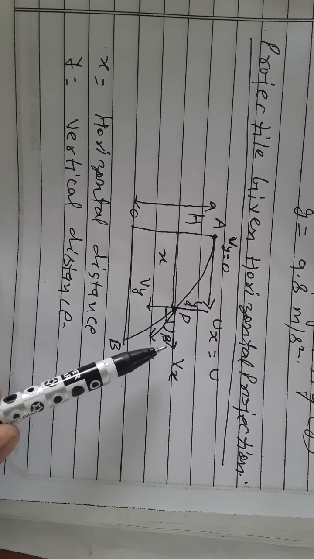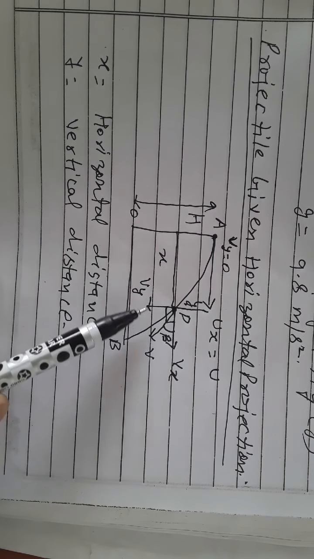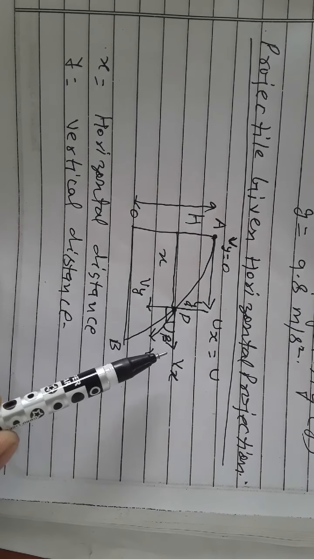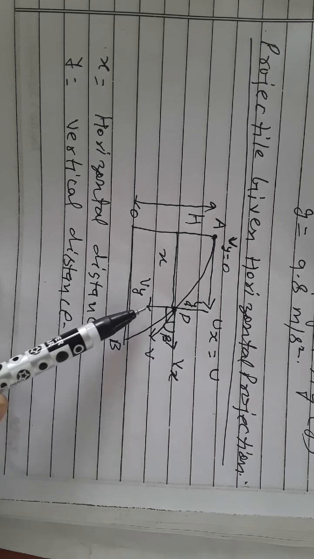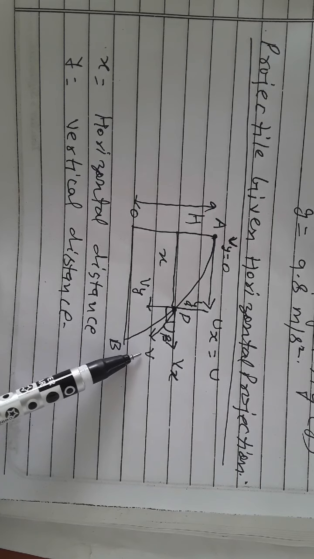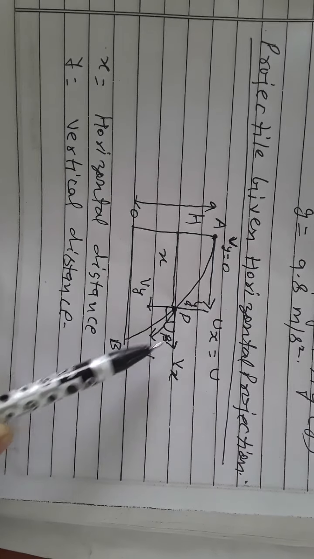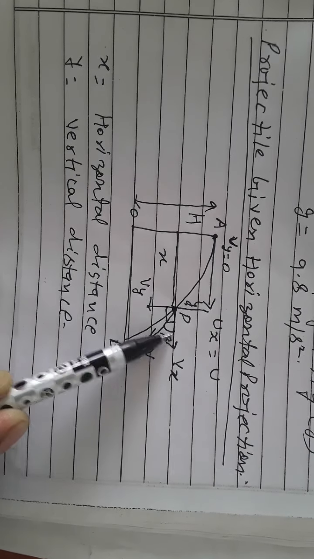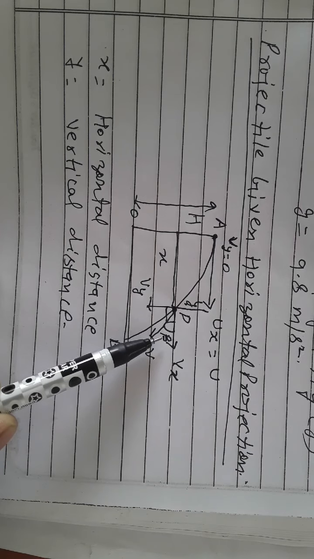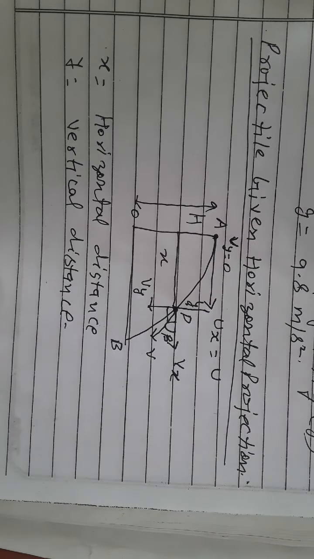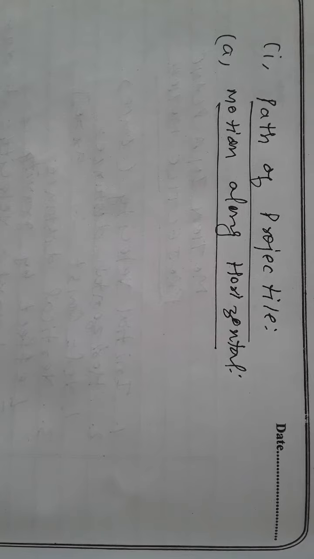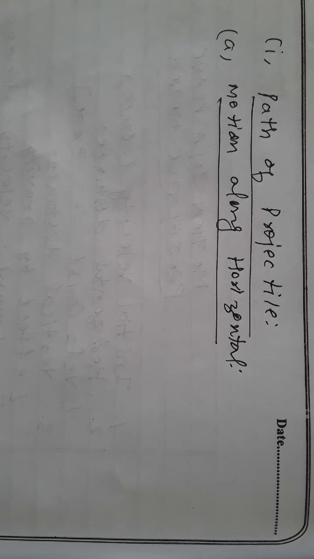Now, if the object has the two velocities Vx and Vy, then due to the effect of Vx and Vy, the resultant velocity of the object will be V, which we can calculate later. The resultant velocity V makes the angle beta, that is the direction of the resultant velocity. Now we can find the path of a projectile.